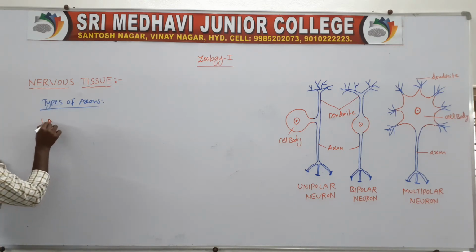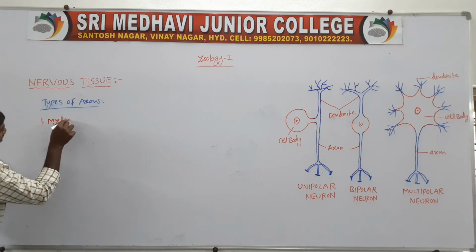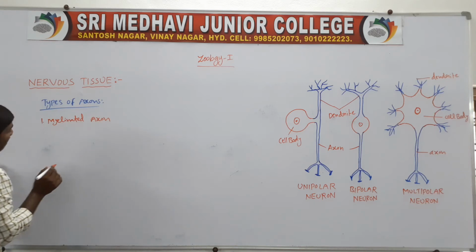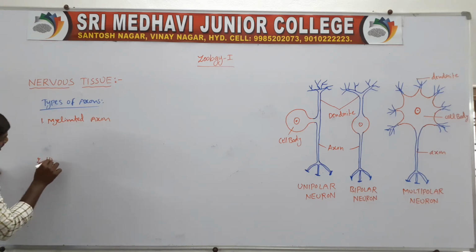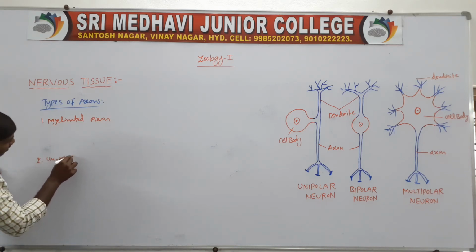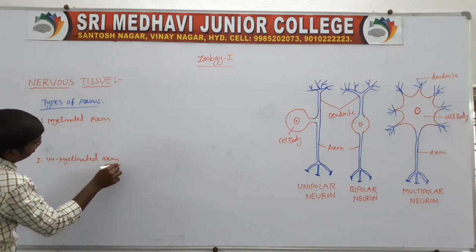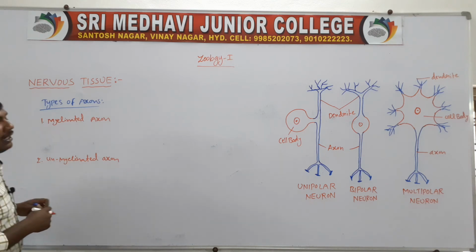One is the myelinated axon. Second one is the unmyelinated axon.